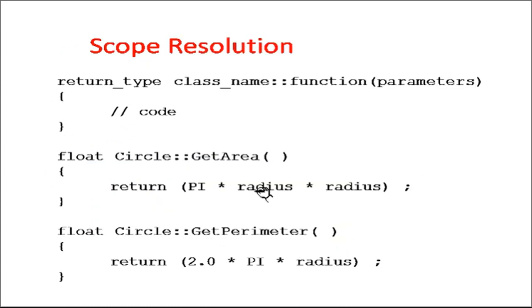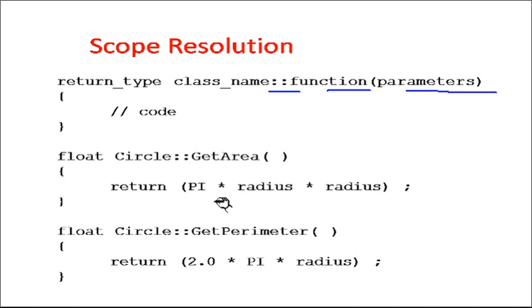Then about the scope resolution operator. As I said, the scope resolution operator is used along with functions, right? The syntax is the return type of the function, then the class name, then the scope resolution operator, then the function name and parameters. For example, I have one class called circle.